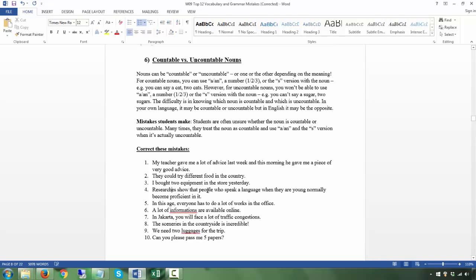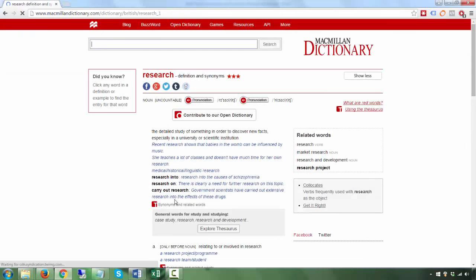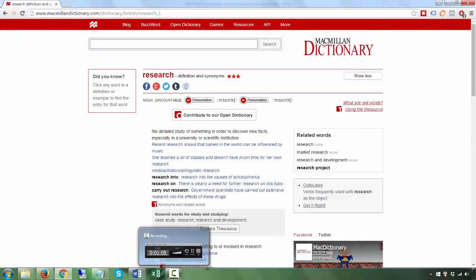Okay, research, okay, research is not countable. Shows, again, if you're not sure whether it's countable or uncountable, just go to the dictionary, and very often the dictionary will show you here.